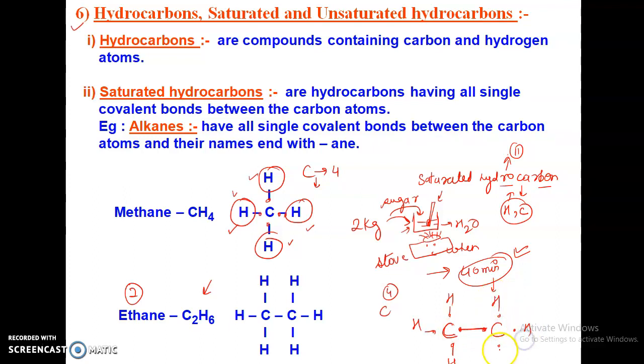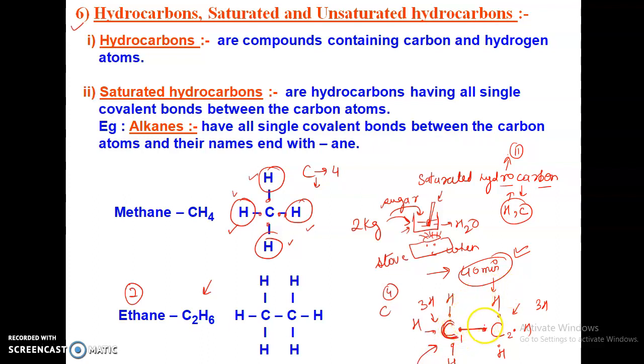Now mark this carbon as C1 and this one as C2. This carbon can also combine with only 3 hydrogens. See, this carbon got saturated. It cannot take more than 3 hydrogens because its valency is 4.